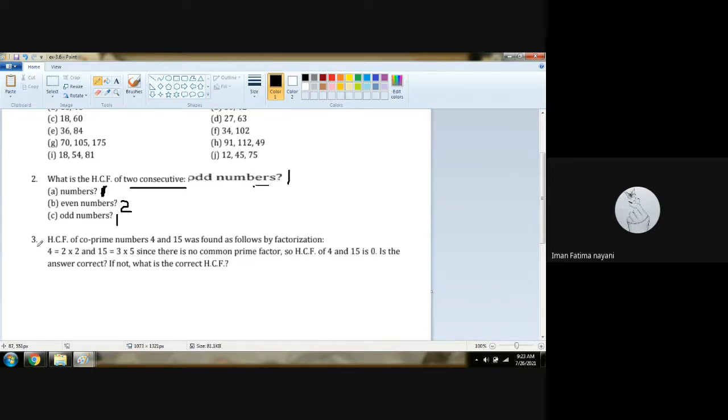Since there is no common prime factor, so HCF of 4 and 15 is 0. Is the answer correct? If not, what is the correct HCF?